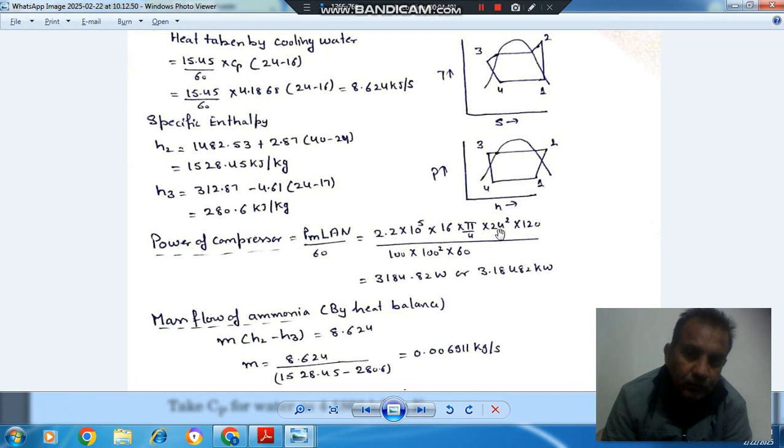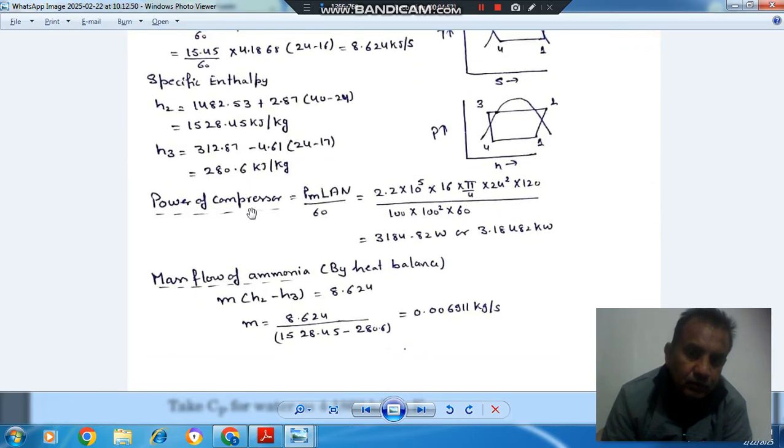Area is pi by 4 d square, d is 16 by 100 meter, and N is 120 rpm. So from this the power of the compressor can be calculated, that is 318.82 watt or 3.18482 kilowatt.